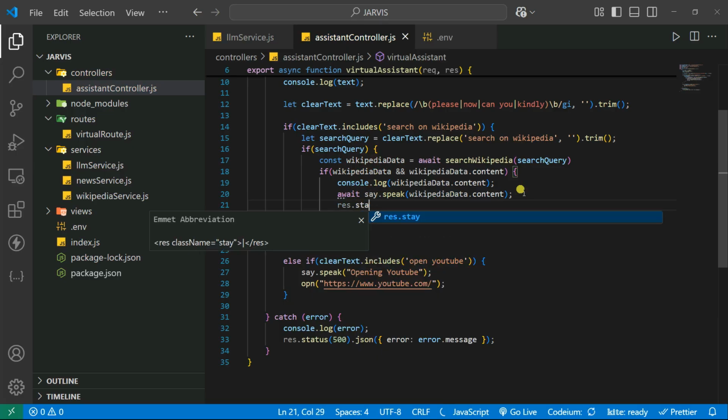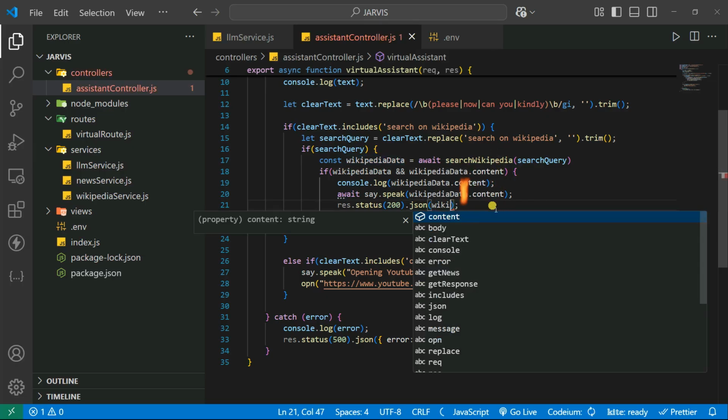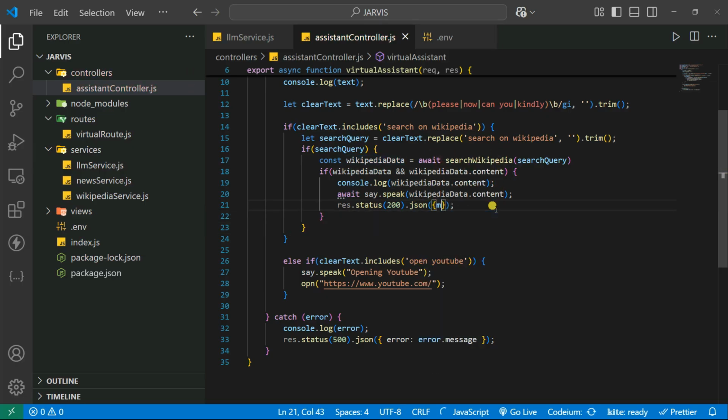Let's say status of 200, and we simply return the response here, our Wikipedia data in the form of JSON. Okay, you can also print it here, Wikipedia data dot content. Okay, you can print it like that, but it's better to make it in the form of a JSON message. So let's say message, and inside that you can give it here the Wikipedia dot contents.